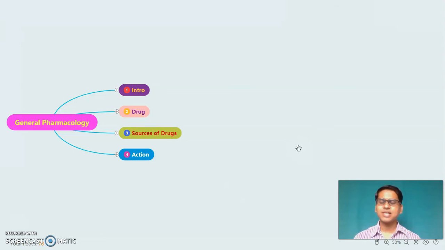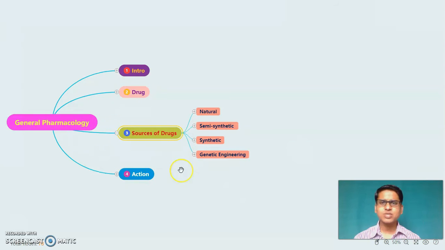After the definition of drug, let's see the sources of drug, meaning exactly where we get all these drugs. First of all, the classification of sources is into four categories: natural source, semi-synthetic source, synthetic source, and a new terminology called genetic engineering, which is new in this field. So let's start with the first, natural source.